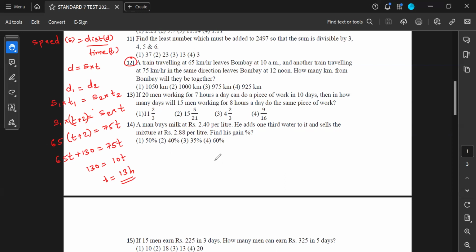Now the question is, how much is the distance? You simply calculate the distance. Distance traveled is equal to speed of the second train multiplied by time taken by the second train. Speed of the second train is 75 multiplied by time taken by the second train, 13 hours. You simply multiply them, you will get the answer. It's 750 plus 225, which is 975. Yeah, that makes sense. 975.